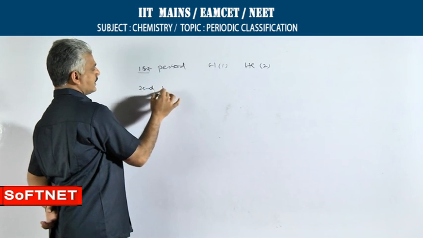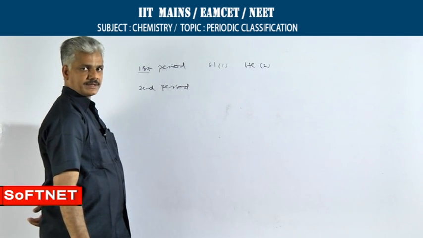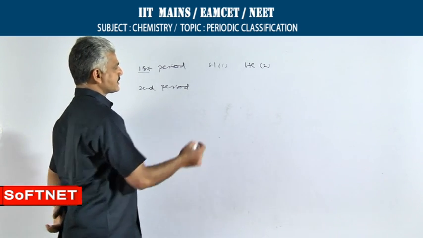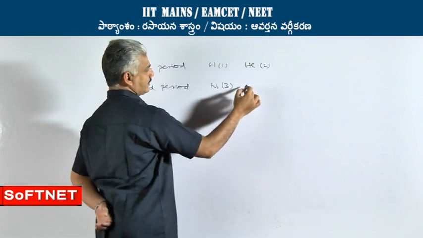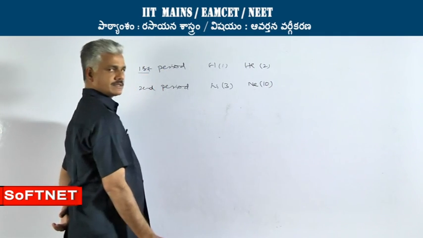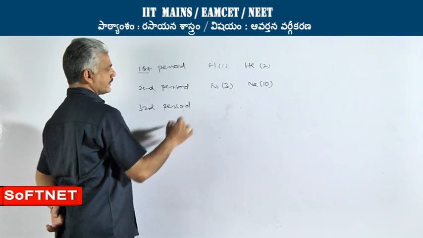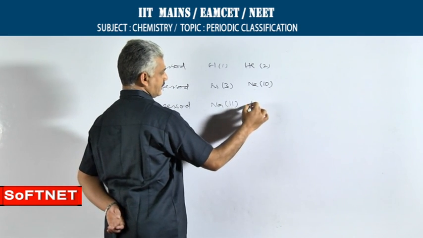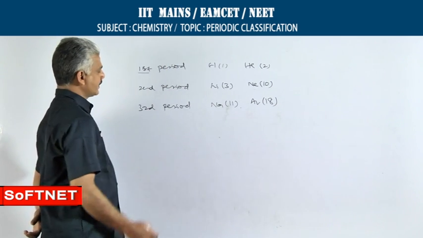Then the second period: the second orbit will be gradually filled with electrons. In this period, a total of 8 elements have been placed. Lithium is the starting member, atomic number 3. Neon is the last member of the period, whose atomic number is 10. The third period begins with sodium, whose atomic number is 11, and ends with argon, whose atomic number is 18.